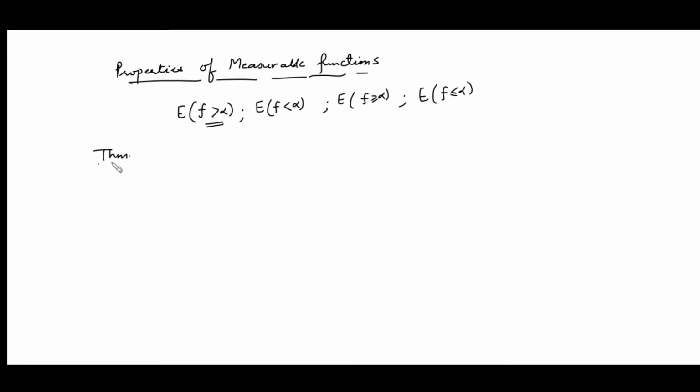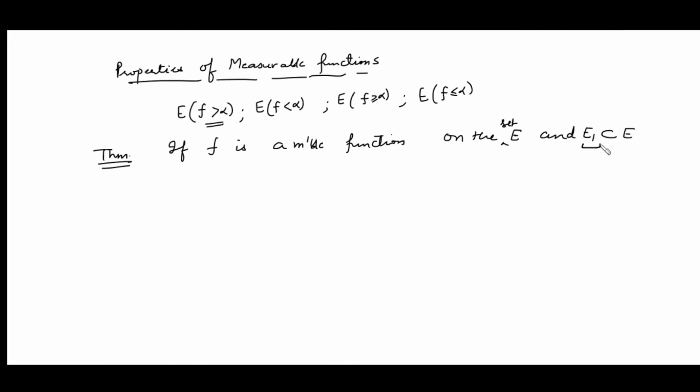Now, based on the properties of measurable functions, we have a theorem which says that if f is a measurable function defined on the set E, where E is also measurable, and E1 is any subset of E, given that this E1 is a measurable set, then the first property is that f is also a measurable function on the set E1.